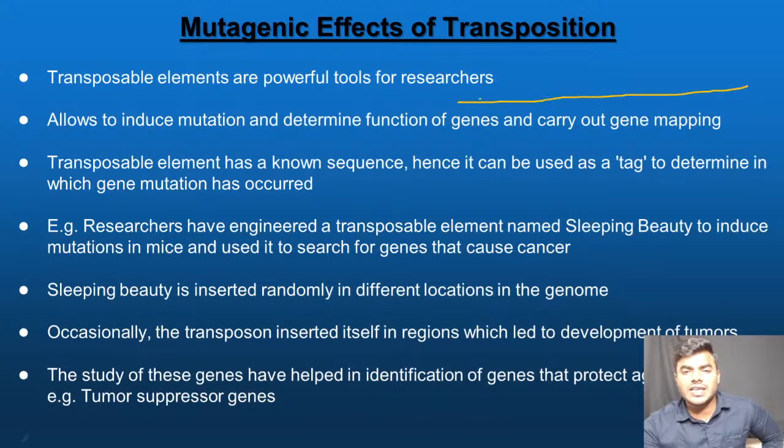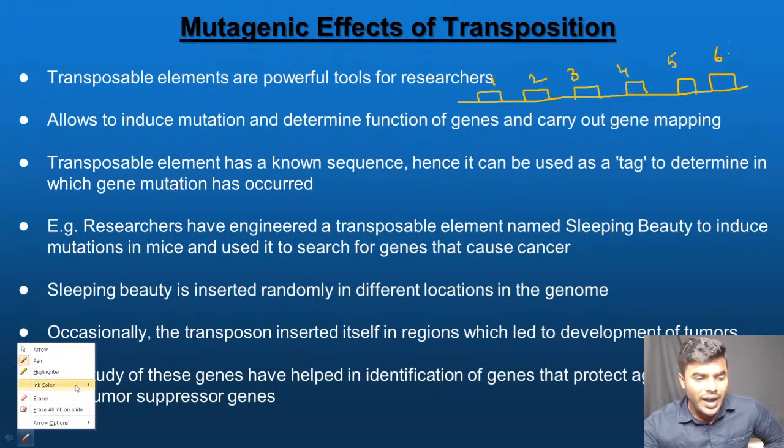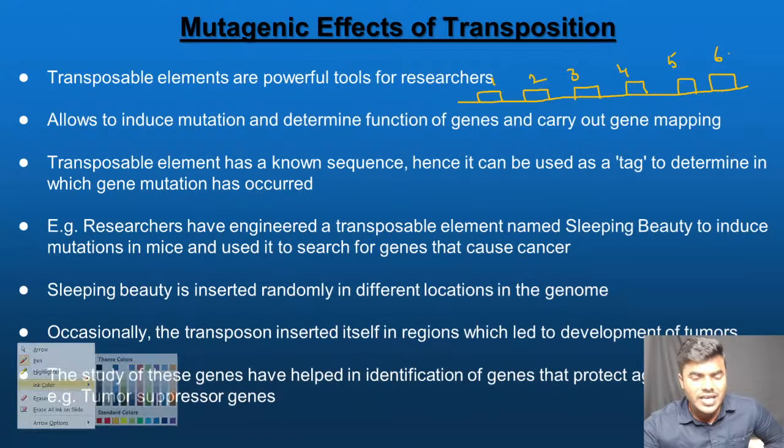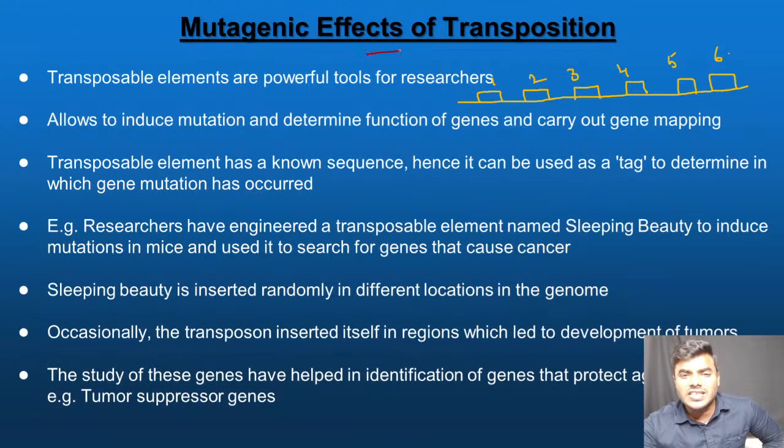This is gene 1, this is gene 2. Whoever did not understand, please focus. This is gene 3, gene 4, gene 5, gene 6. Gene 1, gene 2, gene 3, gene 4, gene 5, gene 6. Now, the word I am using is transposable element. Now understand, Apurva, gene 4 is causing the cancer.